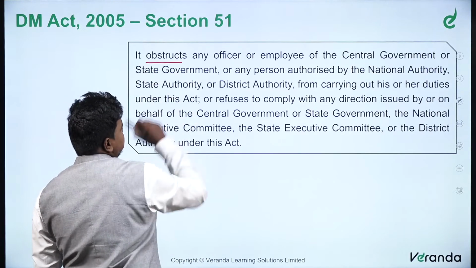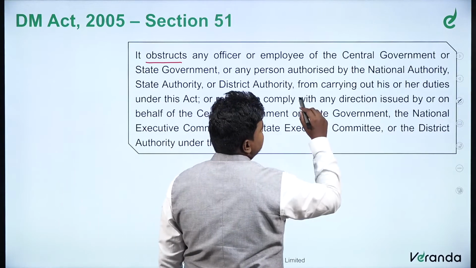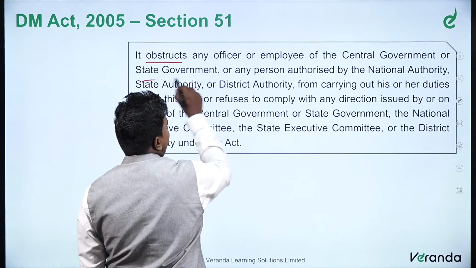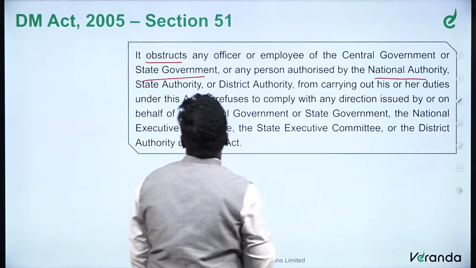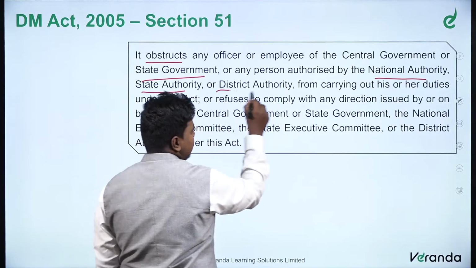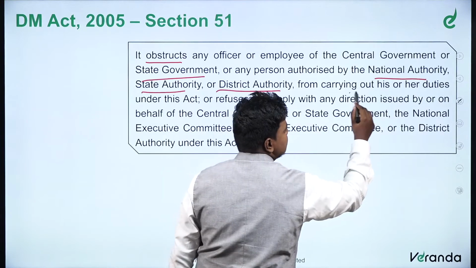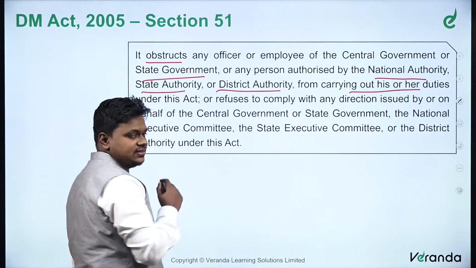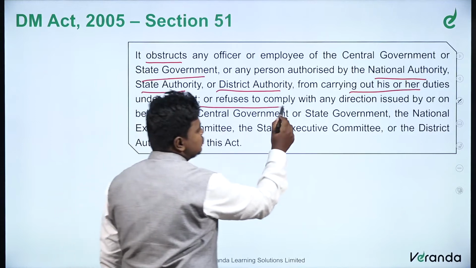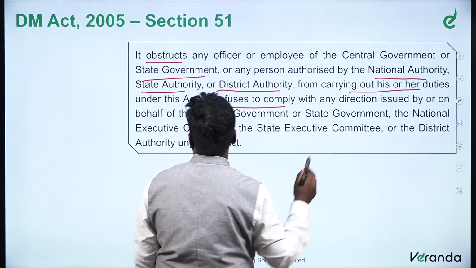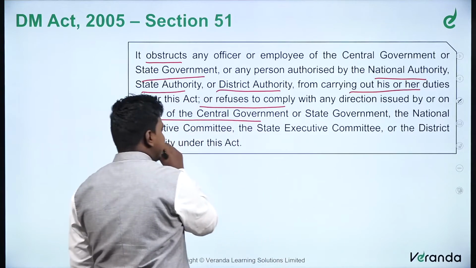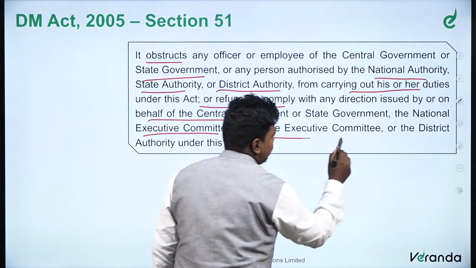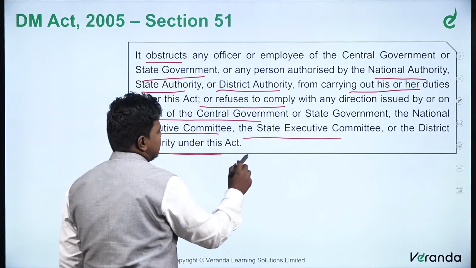It obstructs any officer or employee of the central government or state government, or any person authorized by the national authority, state authority or district authority, from carrying out his or her duties under this act, or refuses to comply with any direction issued by or on behalf of the central government or state government, the national executive committee, the state executive committee or the district authority under this act.